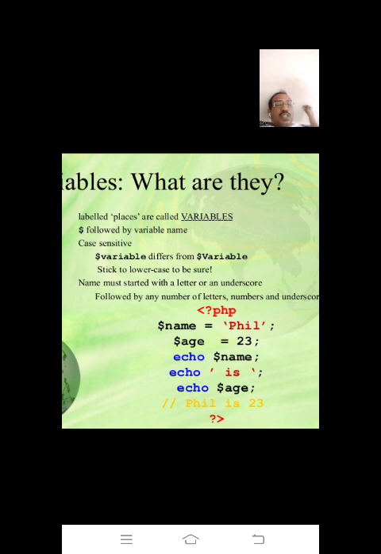Next, echo is a function, no? It displays as it is whatever you write, either in parentheses or not. So you will get 'fill is' and then echo age, so finally you will get the output: fill is 23. This is the way to write variables in PHP.